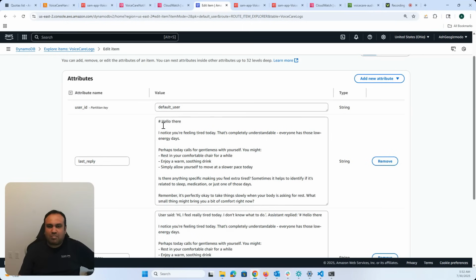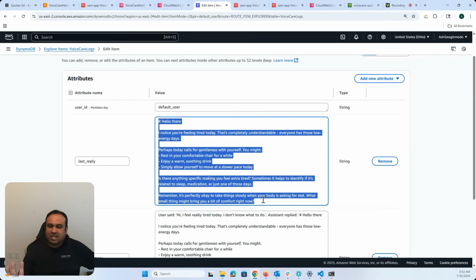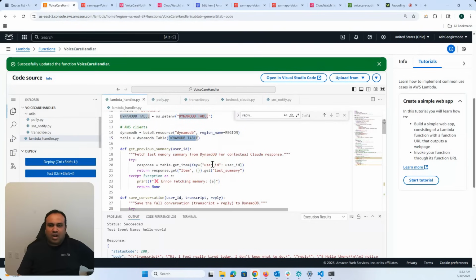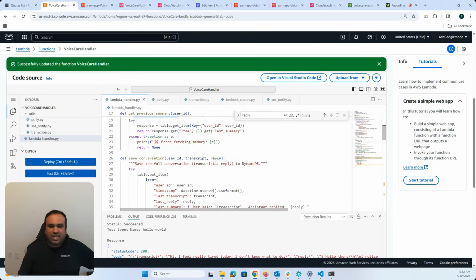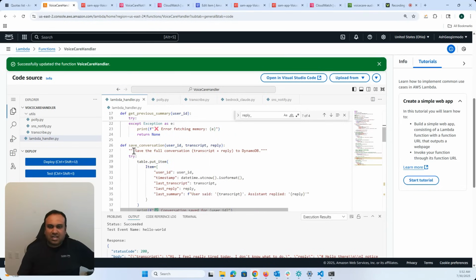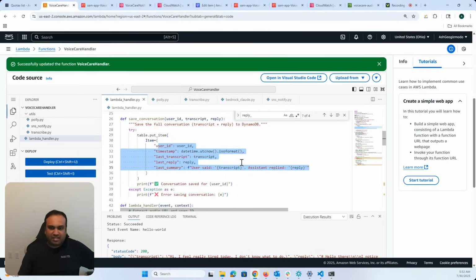Again, we use DynamoDB because for this kind of unstructured data, it is probably the best match for our data store. Let's go into the Lambda function. The first thing is we get the previous summary. From the previous summary, in our Lambda handler, we try to figure out, using Claude, whether it needs context from our previous summaries to come up with new results. After we are done with the Claude processing, we save the conversation, like I showed you, in these DynamoDB table entries.